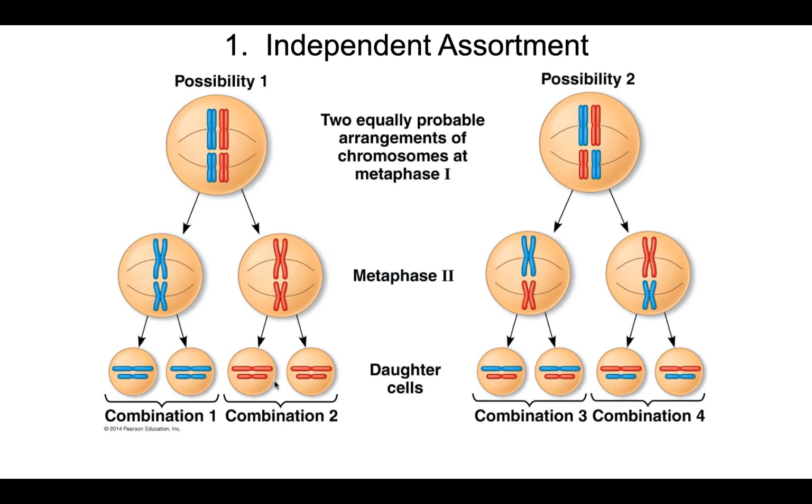1 here. And these are sperm and eggs that are being produced by the exact same individual. So when this person's germ cells, the cells that are destined to give rise to sperm or eggs, go through spermatogenesis or oogenesis, the production of sperm and eggs, some of their sperm and eggs may end up looking like this, and some of their sperm and eggs may end up looking like this. It just depends upon independent assortment. It depends upon how those tetrads are going to line up during metaphase 1 of meiosis.